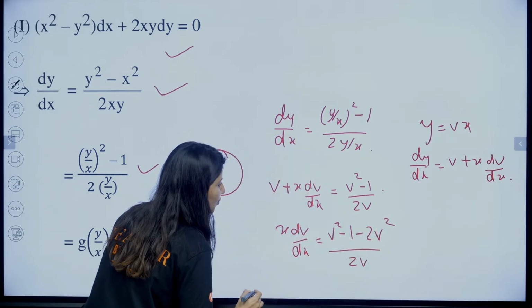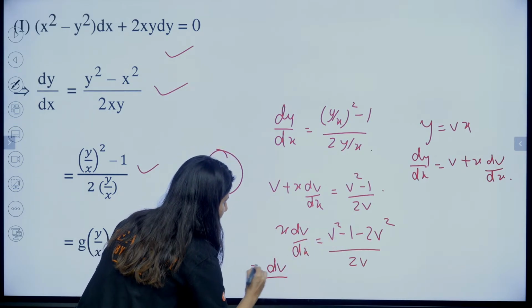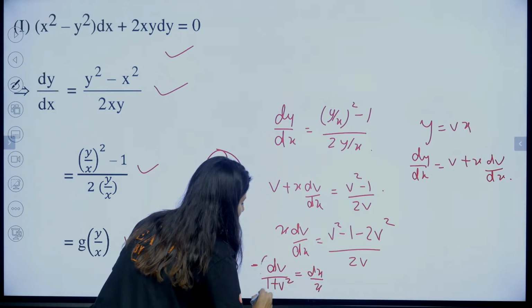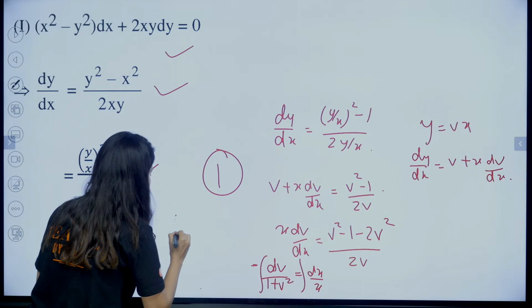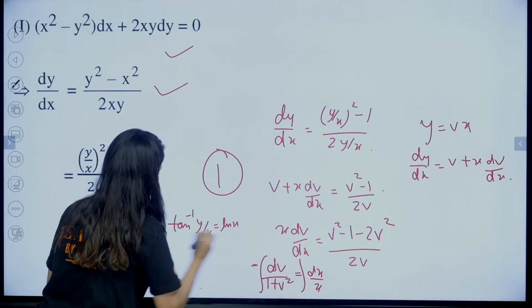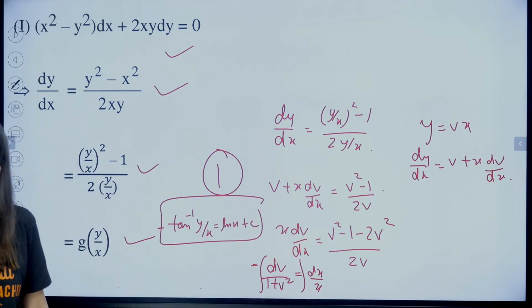So you know how to do it. So dv upon, can you see, minus 1 minus v squared? So minus 1 upon v squared is equals to dx by x. Integral. Tan inverse y by x will be equals to log x with a negative sign plus constant. This will be your answer. Right? Done.